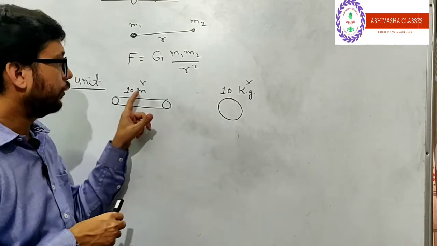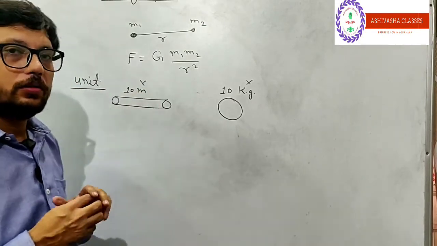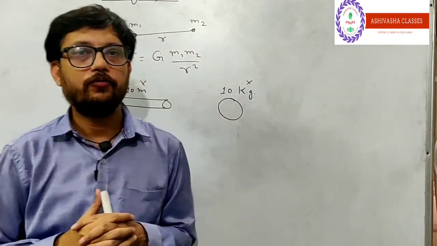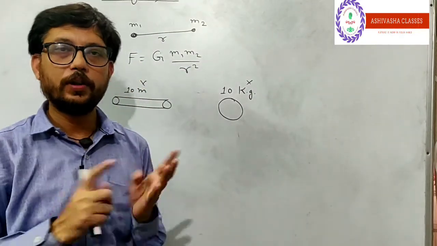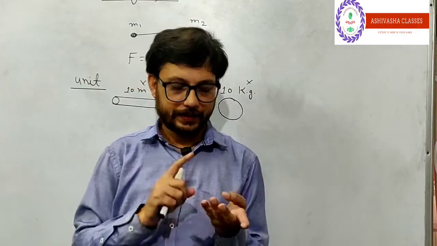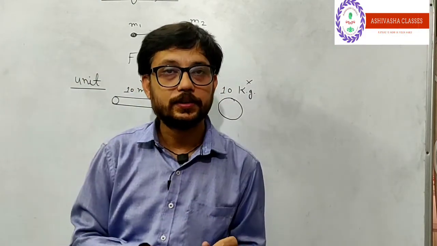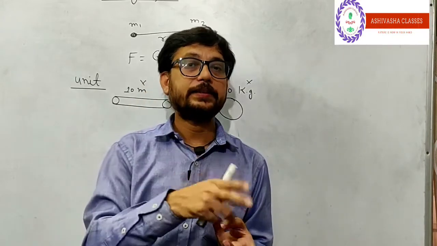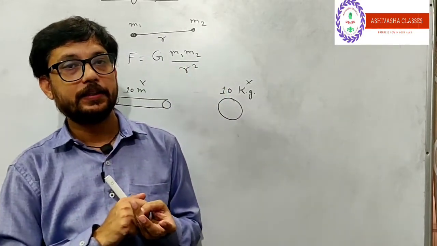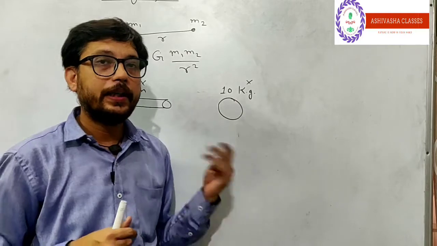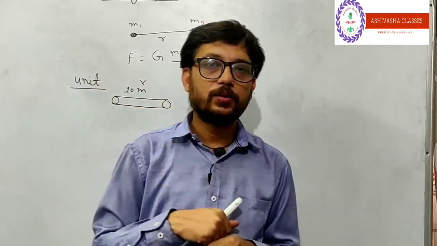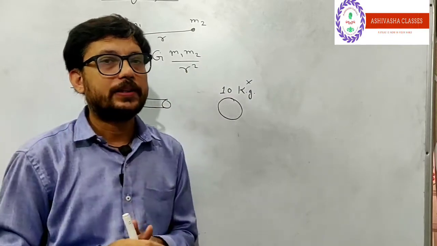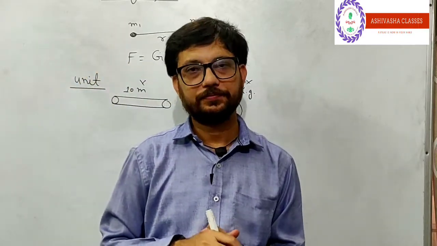For length we use meter. So we have completed these things: what is physics, what are the scope and branches of physics, why mathematics is necessary for physics, what units are and why we study them, and what physical quantities are. These small topics I have covered for you.